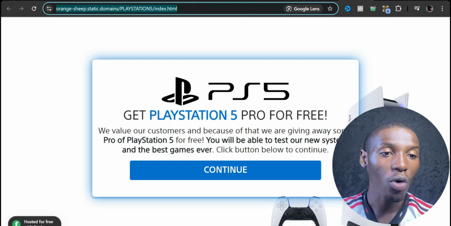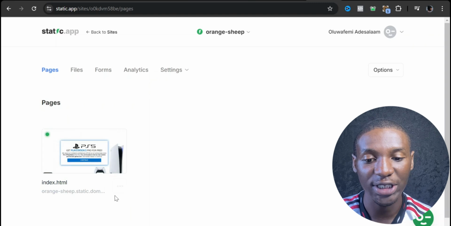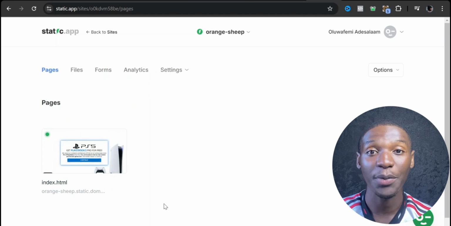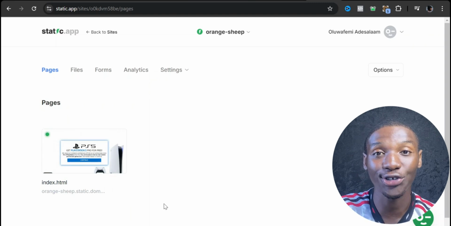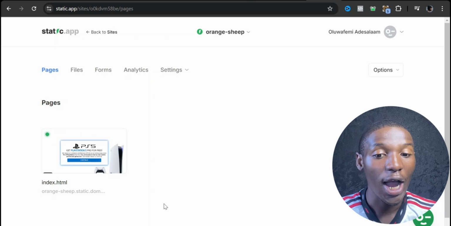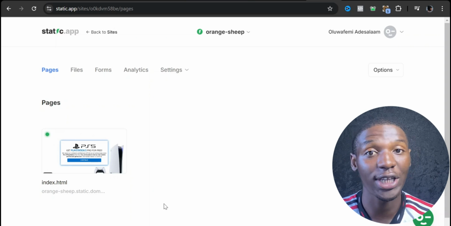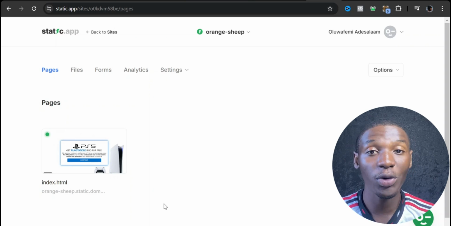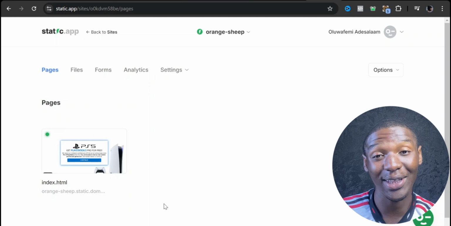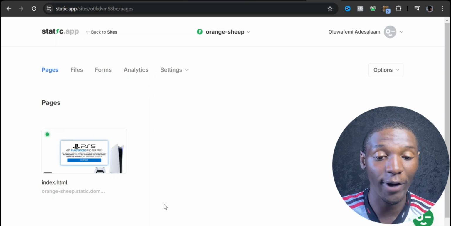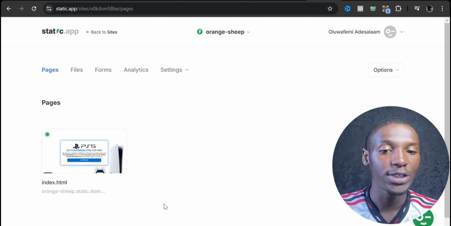So what we're going to do now is take this landing page and start promoting it. That is, we want to start getting traffic to this landing page. So how do we get unlimited traffic to this landing page? How do we get so much traffic that you're going to be making thousands and thousands of dollars every single week? How do you do that? This is how you do this.